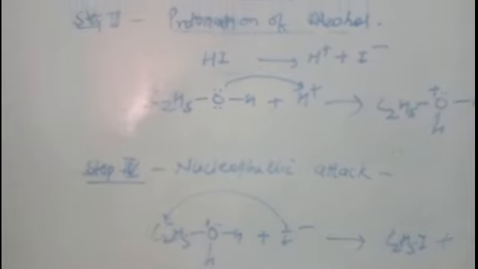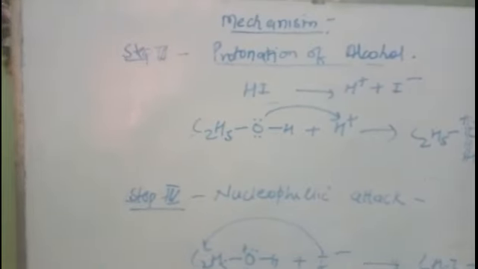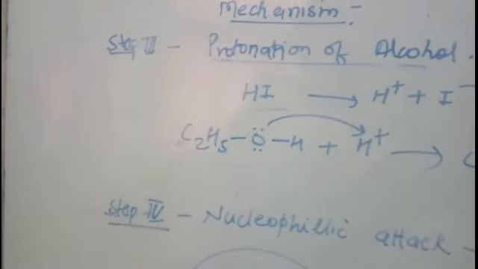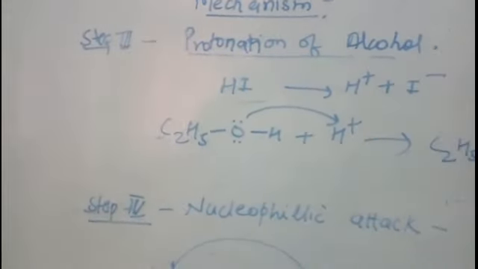As the first limitation I have told you, if we have an unsymmetrical ether, in that case the iodide group will go with the smaller alkyl group, right? Let us take an example. Suppose we have this isopropyl methyl ether and we react it with hydrogen iodide.